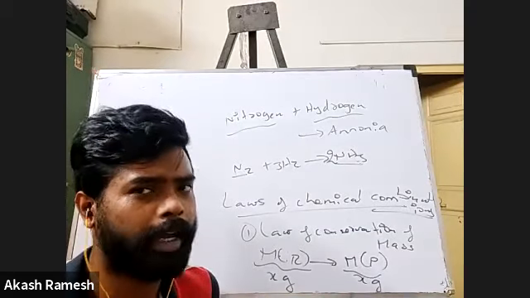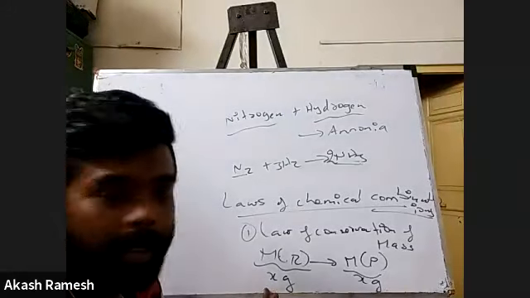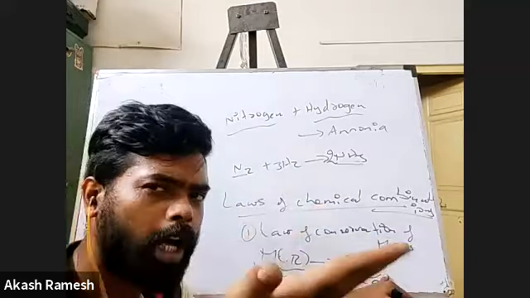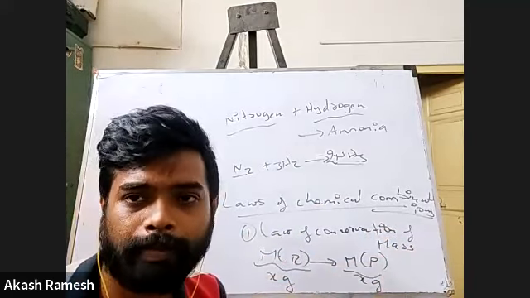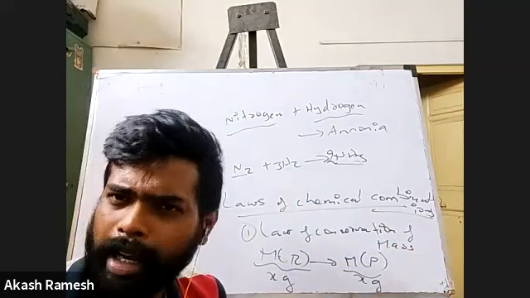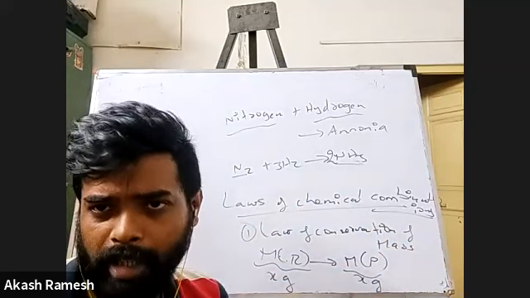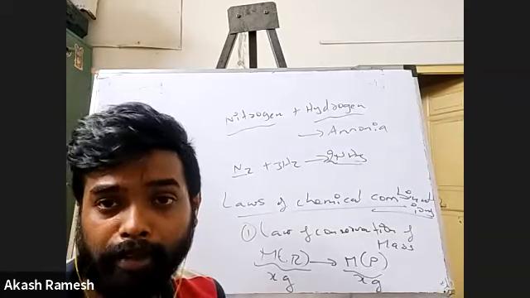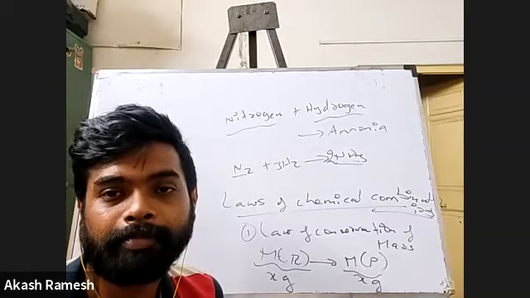But after the reaction, some random reaction, this was x grams, right? And when I measured the mass of the product using a weighing machine, I found out that it is less than 8 grams. So what can I conclude about this? Any guesses? If the mass of the product is a little lesser than the mass of the reactant, what can I conclude about it? Any idea? The reaction has not taken place.